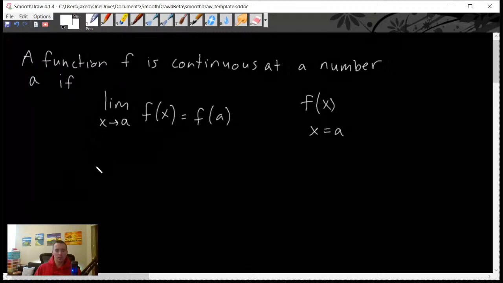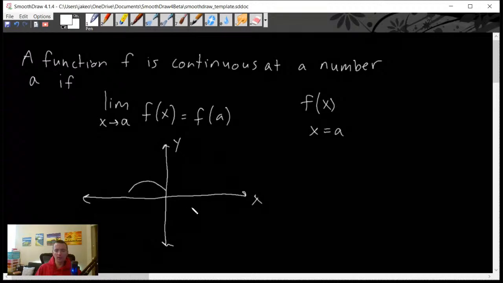What this is saying is, imagine we have some function. Let's graph it here on an XY axis and think about what's going on here. So let's just say we have some function that looks something like this. Let's say we have some a value, which will go right here. We'll say this is x equals a.